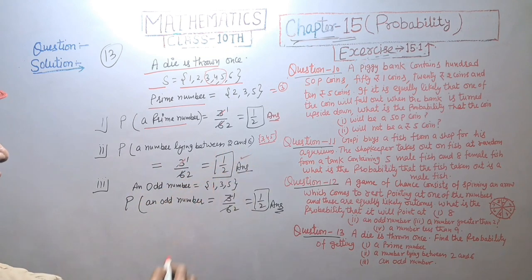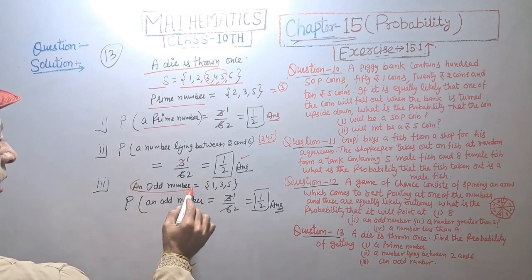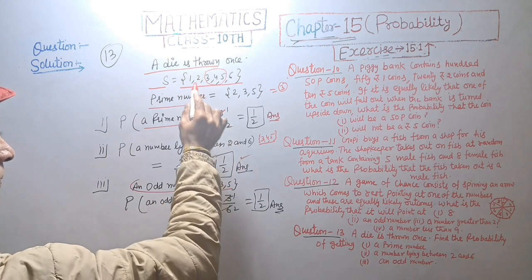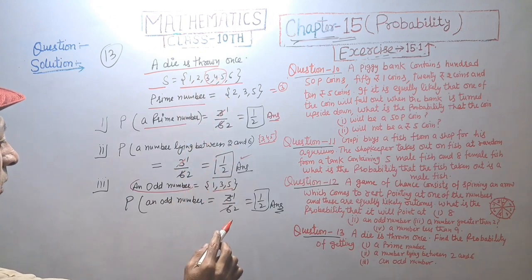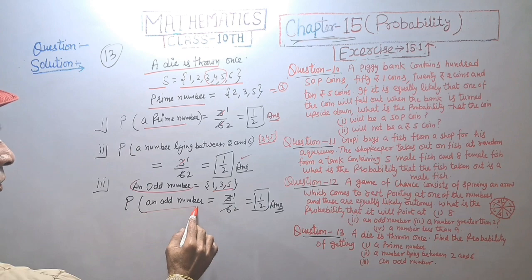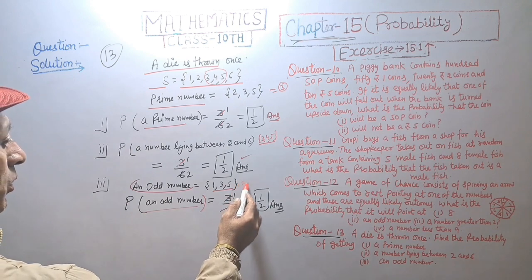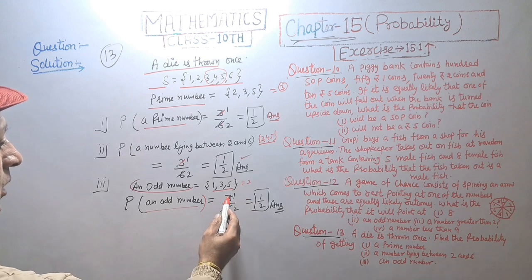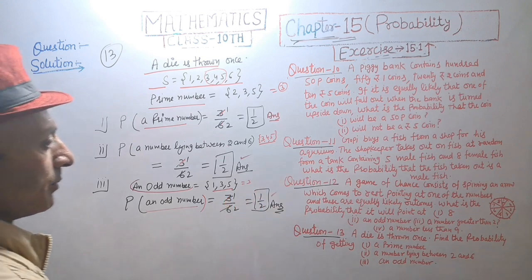That will be 1 upon 2 also. And an odd number: 1, 3, 5. 1, 3, 5 is an odd number, and probability of an odd number is equal to total number is 3. 3 upon 6, that is equal to 1 upon 2 answer.